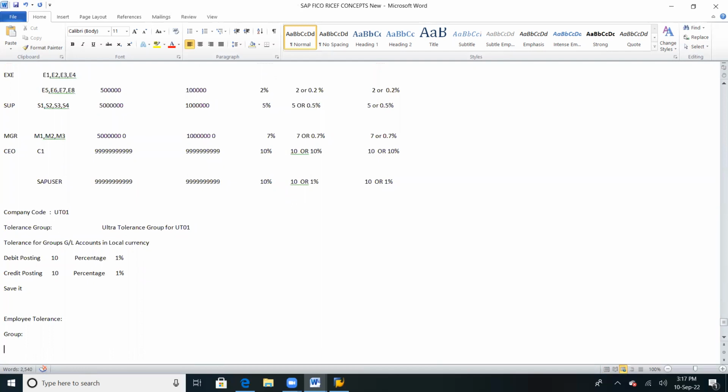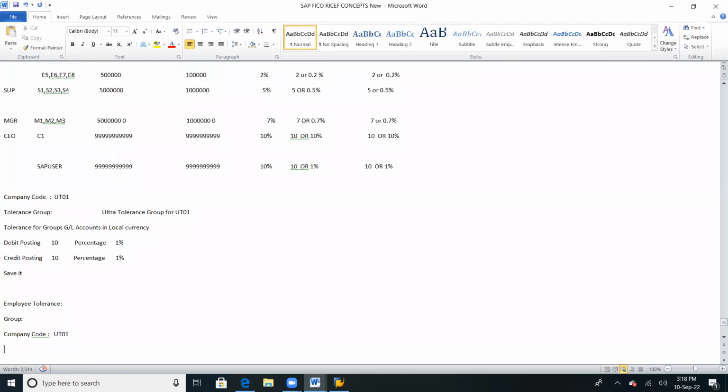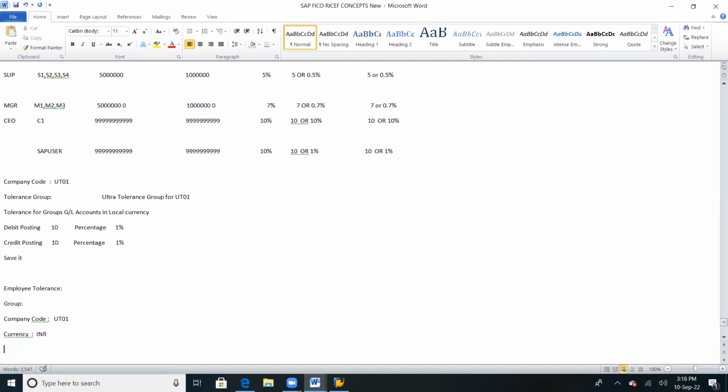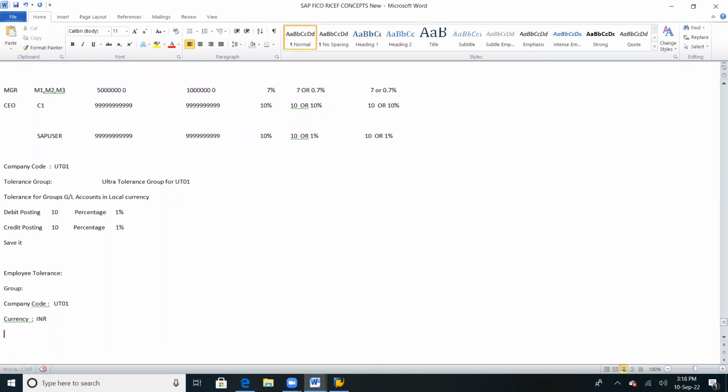Next one, company code. What is our company code? UT01. Next one, currency. By default, it will take your local currency, whatever you define at the company code level, so give it as INR. Here the most important thing is the limits.